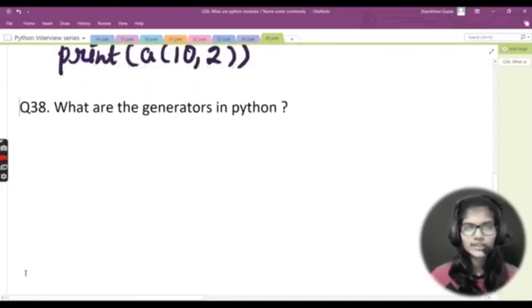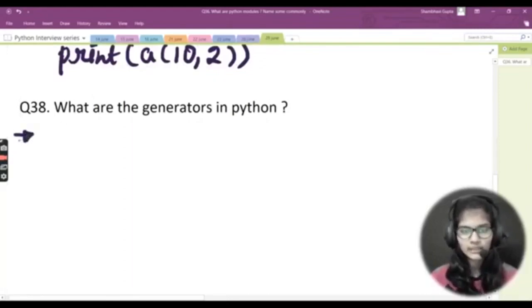My next question asks what are generators in Python. Let me tell you what generators in Python are.